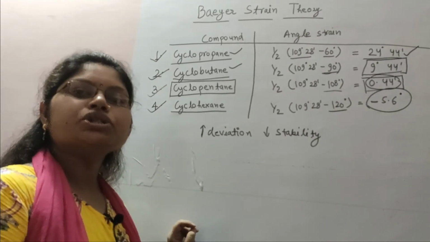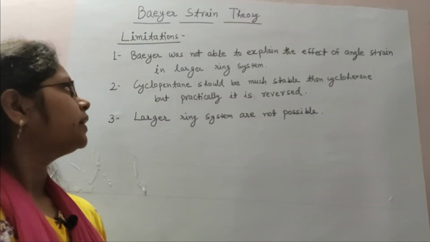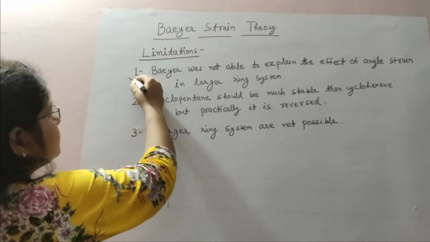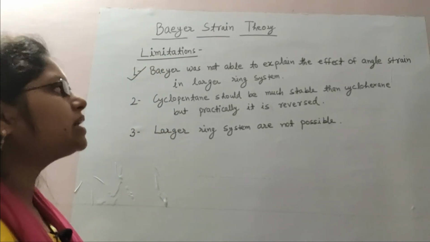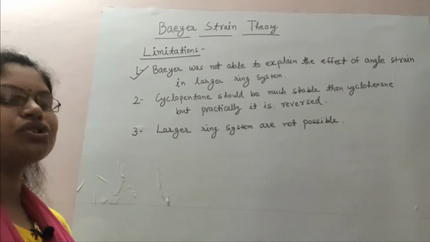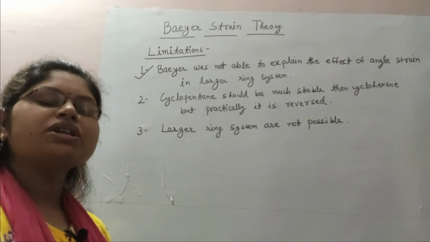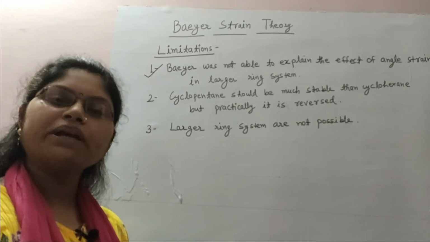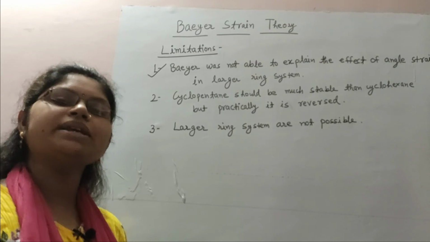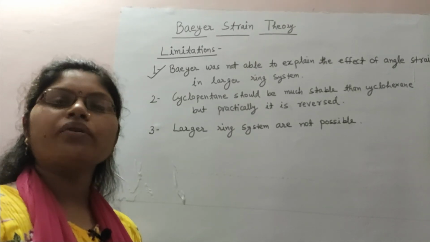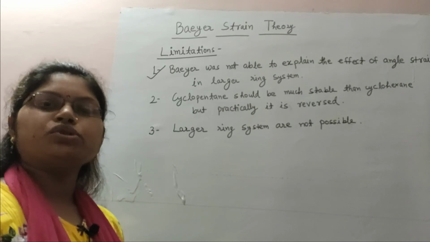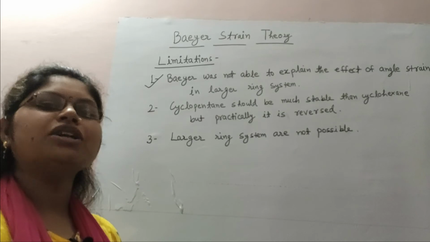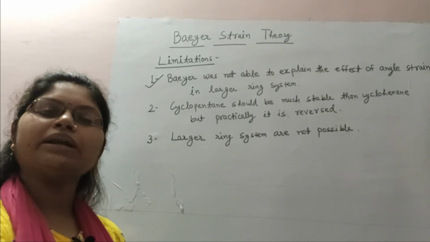Now coming to the limitations of Baeyer strain theory. The first limitation is that Baeyer was not able to explain the effect of angle strain in larger rings. As we have seen in the lecture, we calculated the angle strain only for cyclopropane, cyclobutane, cyclopentane and cyclohexane, and Baeyer also calculated the angle strain of only these four rings. So he was not able to explain the effect of angle strain in larger rings. This is the first and most important limitation.